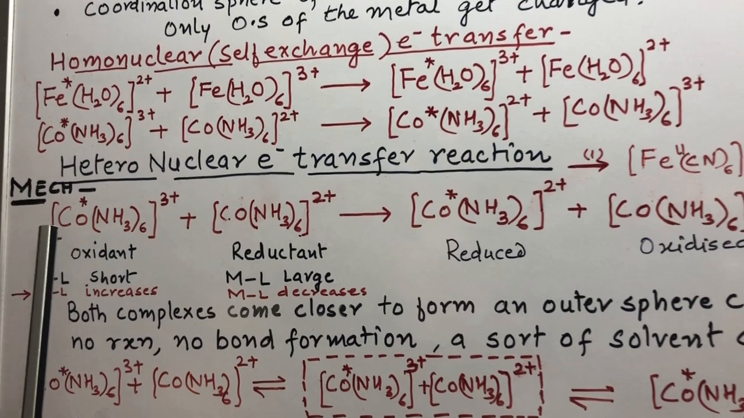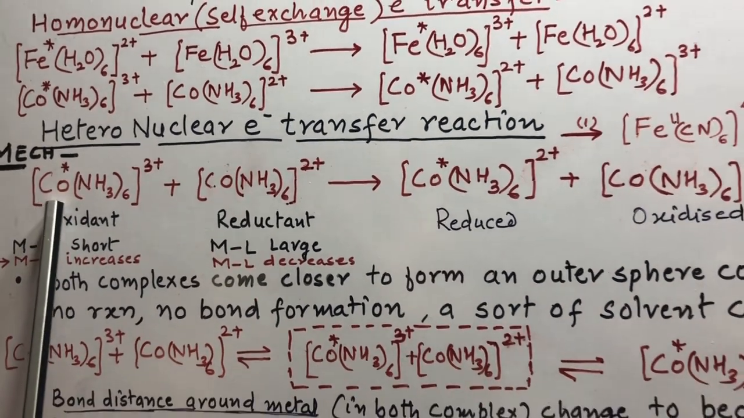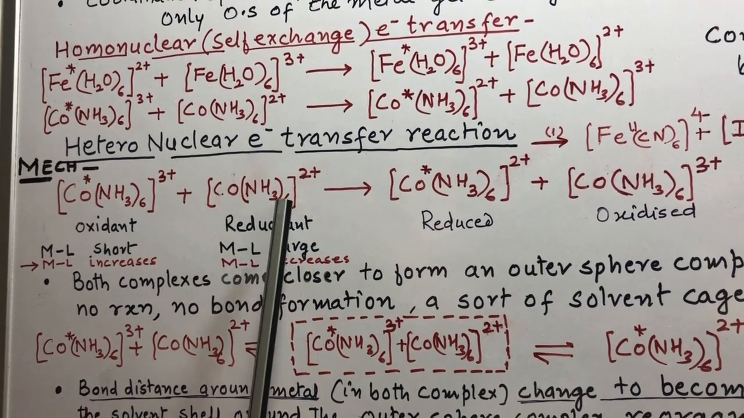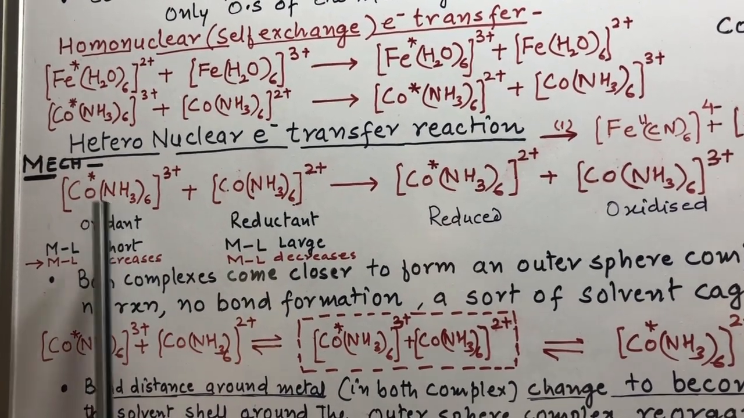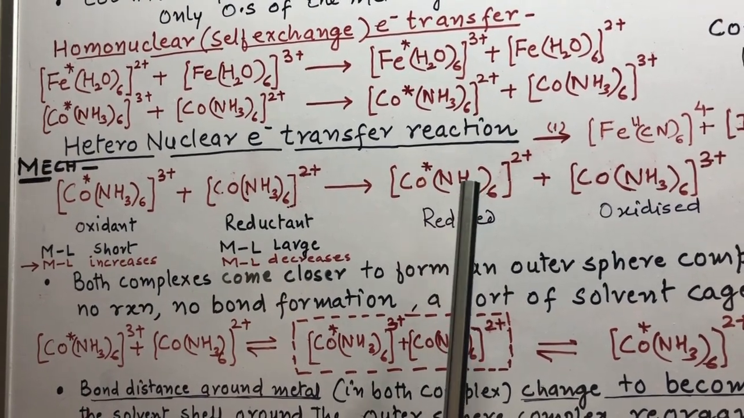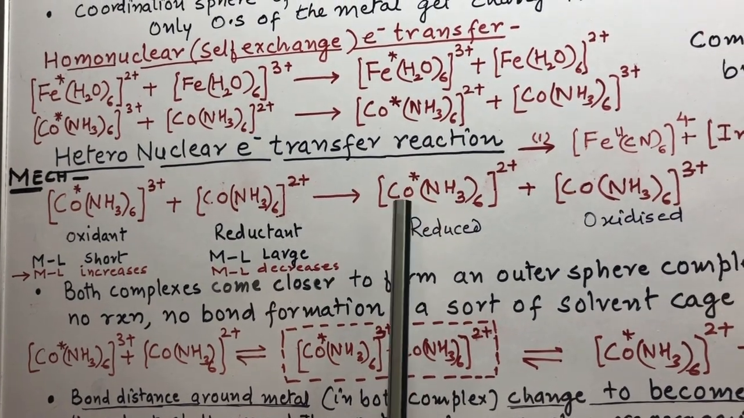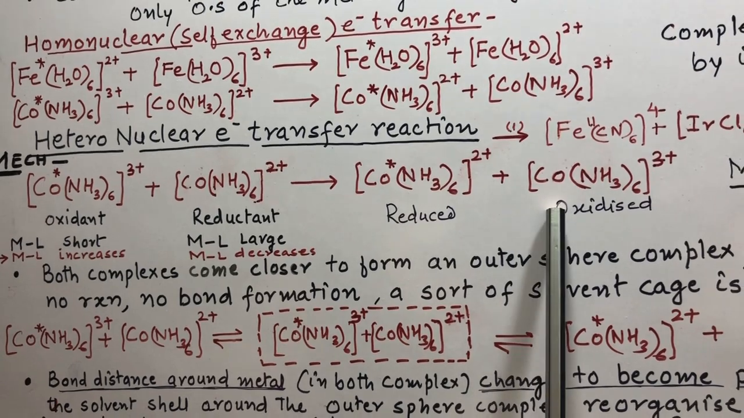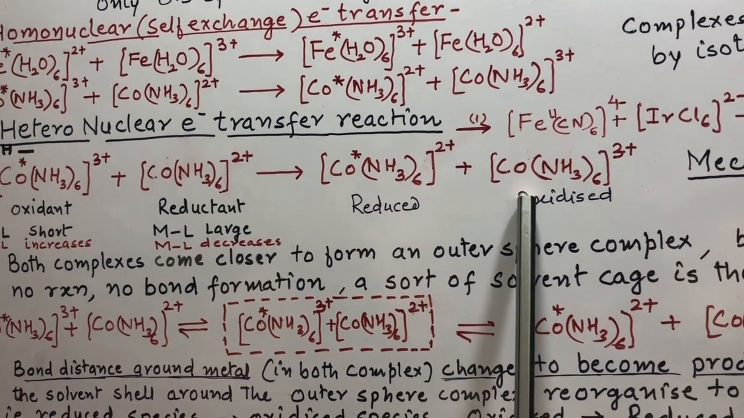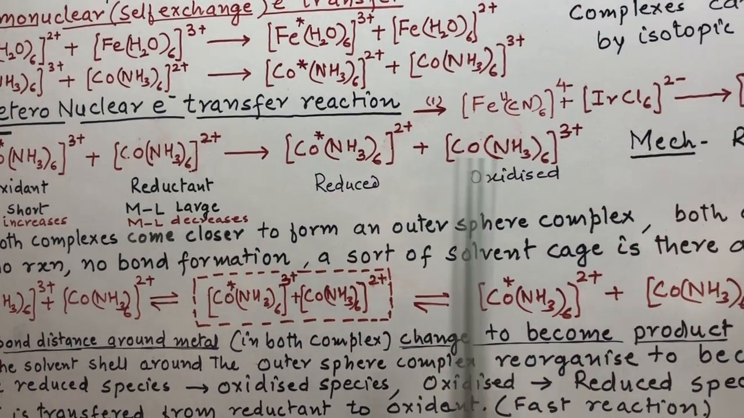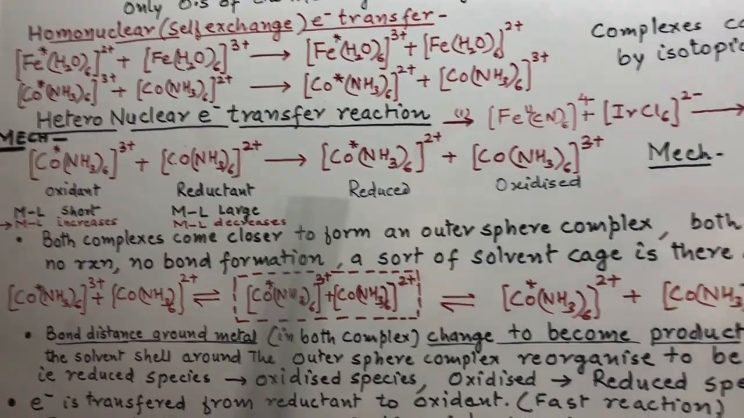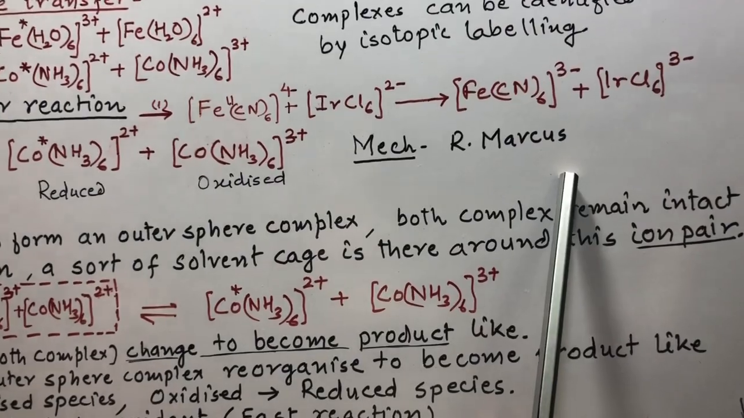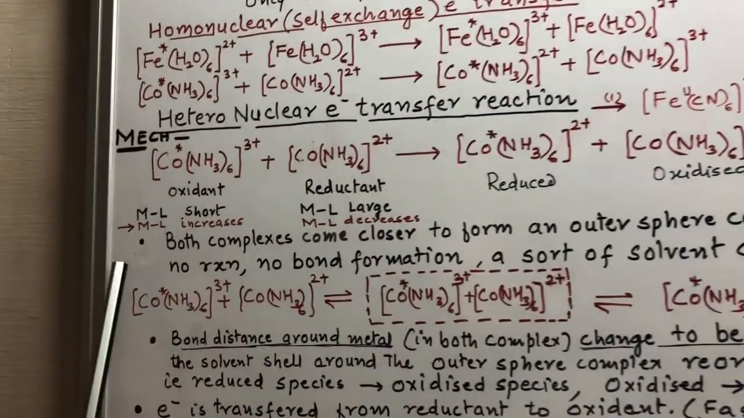See here, this is a cobalt complex. Here cobalt is in +3 oxidation state. In this complex, cobalt is in +2 oxidation state. This complex gets converted into this complex. In this complex, cobalt gets converted into +2 oxidation state, and here it gets converted into +3 oxidation state. Now the mechanism of this reaction, the mechanism of outer sphere, is given by R. Marcus.